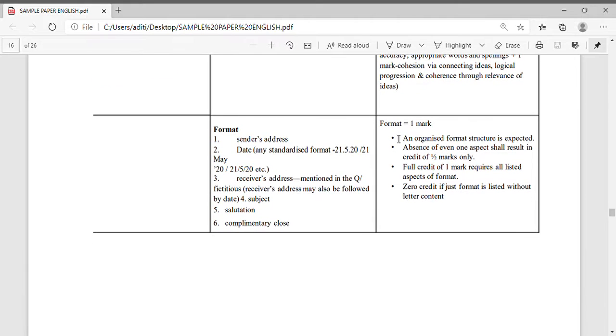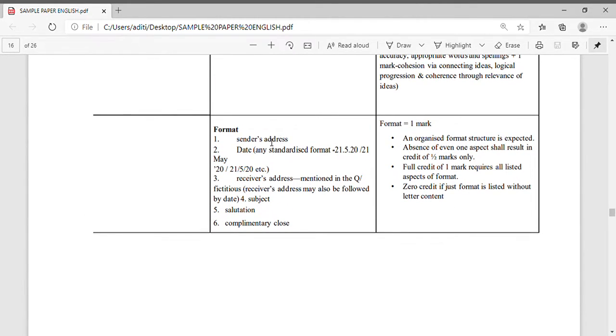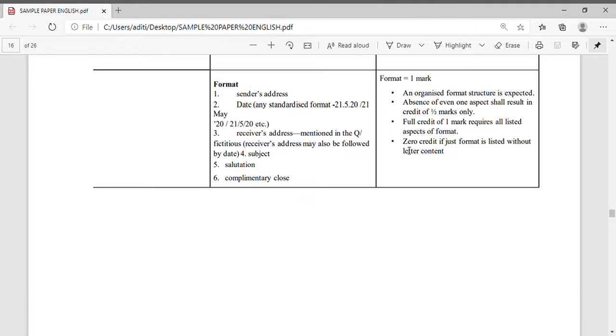Altogether 5 marks. So how will you attempt? I am telling the answer. The question is asked to write a letter, so first of all you have to write the format. How do you write a formal letter format? For the format you are getting 1 mark. So how will you write the format? You have to write the format like sender's address, after that date, in any standardized format like this one, you can see 21/5/2021 we have written here.